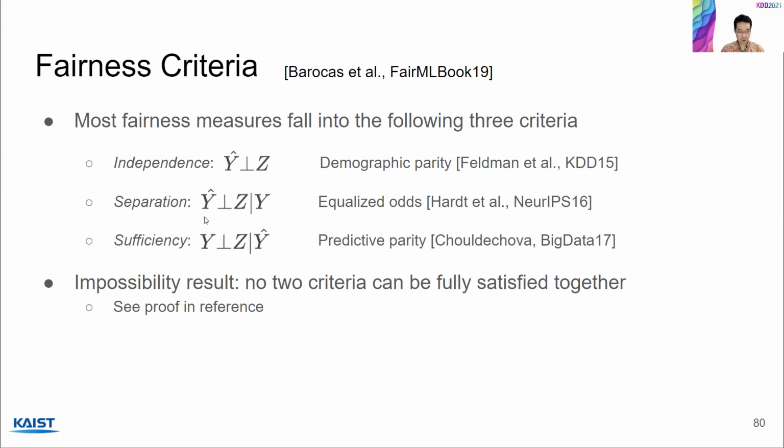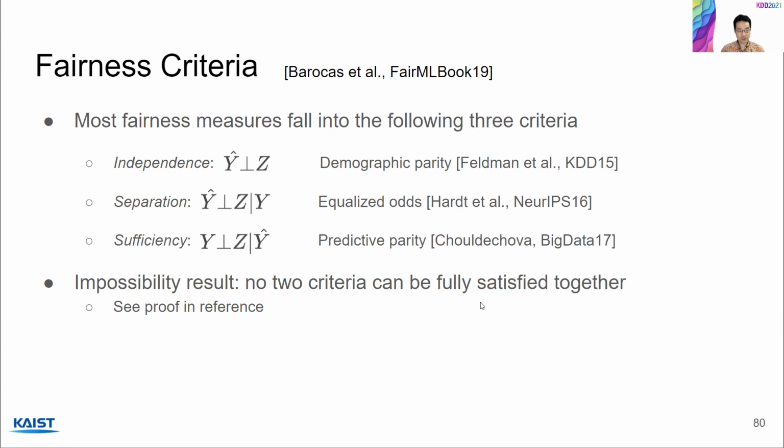Separation says that y hat is independent of z given y, which is exactly equalized odds. And sufficiency says that y is independent of z given y hat, which is predictive parity. There are reasons for these names, but I refer to the details in the book. Interestingly, there is an impossibility result where no two criteria above can be fully satisfied together under mild conditions. The proofs can be found in the book.